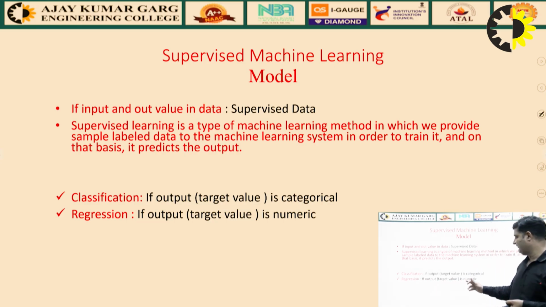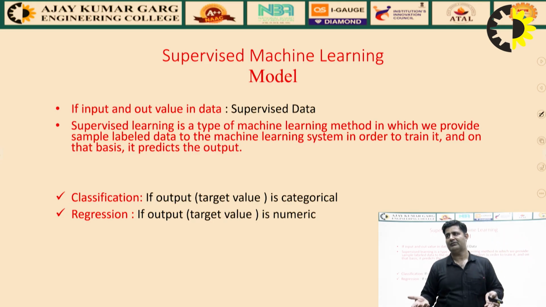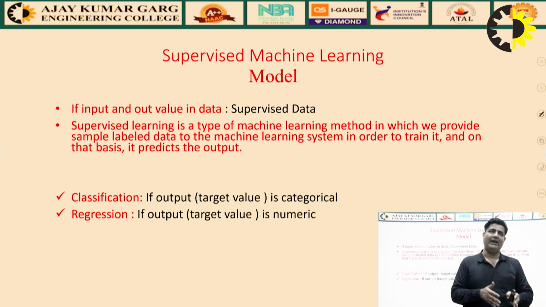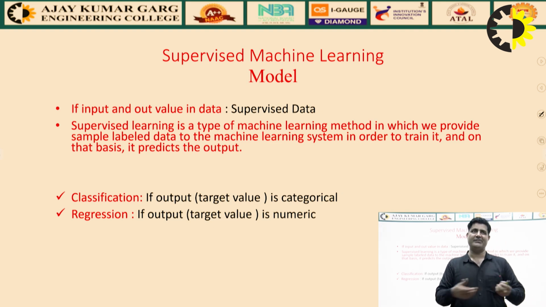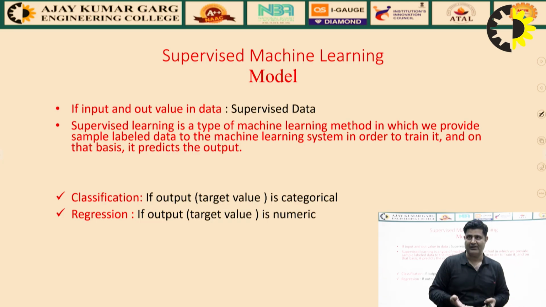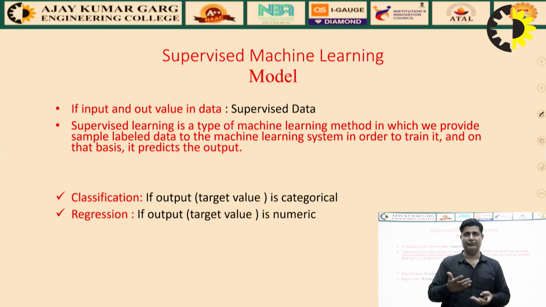Then there is the regression problem. If the output target value is a numeric value, suppose we have the house price. We want to predict the price of the house depending upon the area of the house. When the area is 100 square meters, the price is different; when we provide 150, the price is different. The model every time predicts the answer on the basis of the size of the house. This is called a regression problem. The output feature is always a numeric value. In classification, the value is either binary, yes or no, or sometimes multi-class, where we classify into 3 parts, for example temperature high, medium, low. It depends upon the data set and the problem, right?